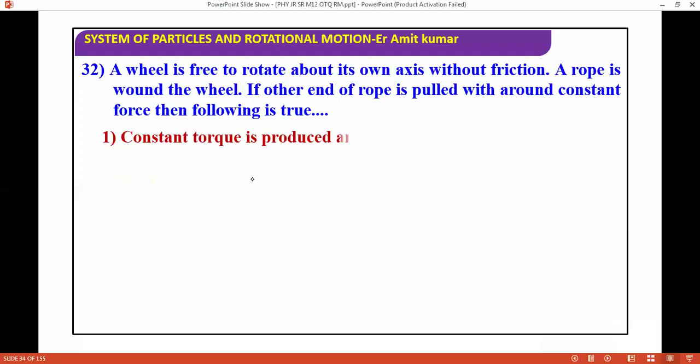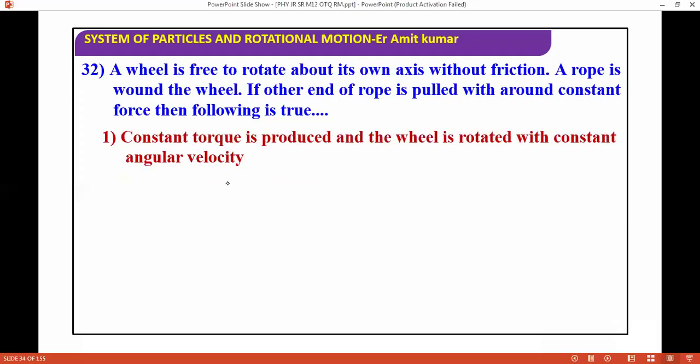A wheel is free to rotate about its own axis without friction. A rope is wound around the wheel. If the other end of the rope is pulled with a constant force, then which of the following is true?